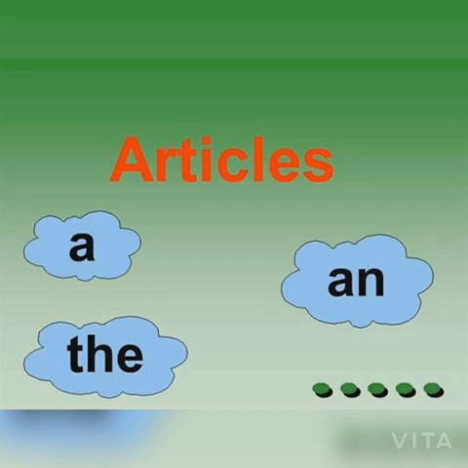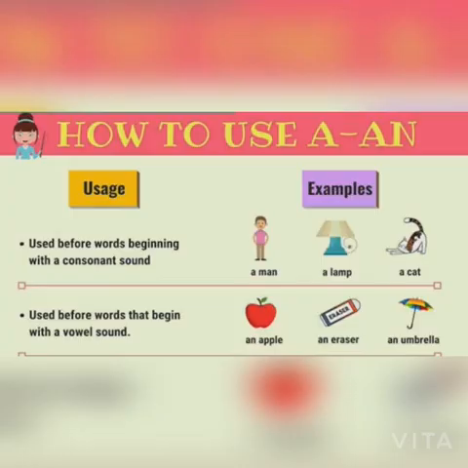Number 1. Before any consonant, we have to use article a. For example, a boy, a woman, a yard, a house, a hole.